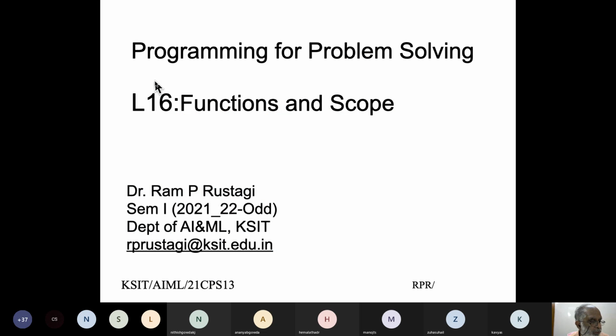Okay, let's start our class today. Today I'll talk about basics of functions, and with functions we'll also discuss something called a scope. What is the scope of a variable, scope of a function, scope of an identifier?